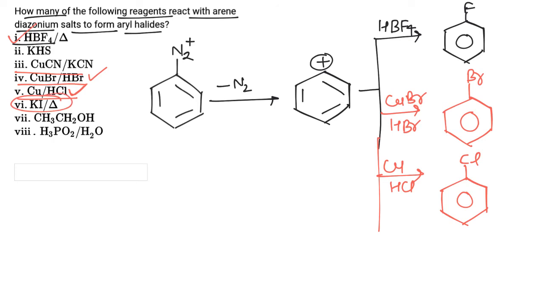When this molecule is treated with KI, it will be converted to iodobenzene. So with HBF4, CuBr, Cu and HCl, and KI, we will get aryl halide, and hence the correct answer is 4.